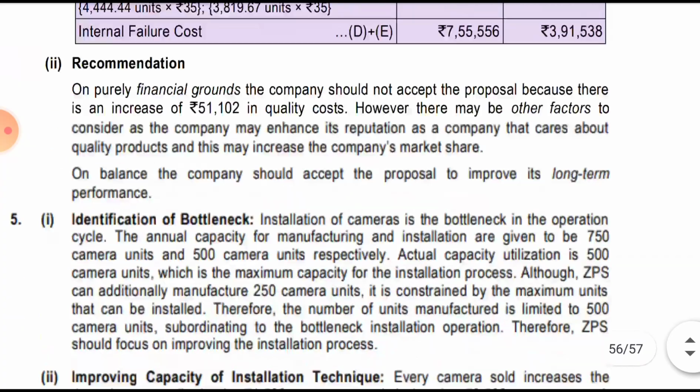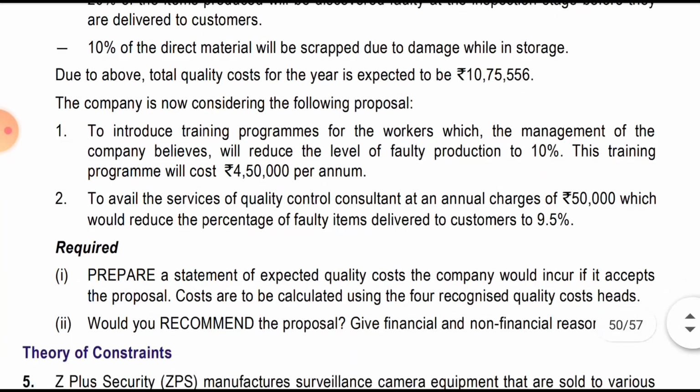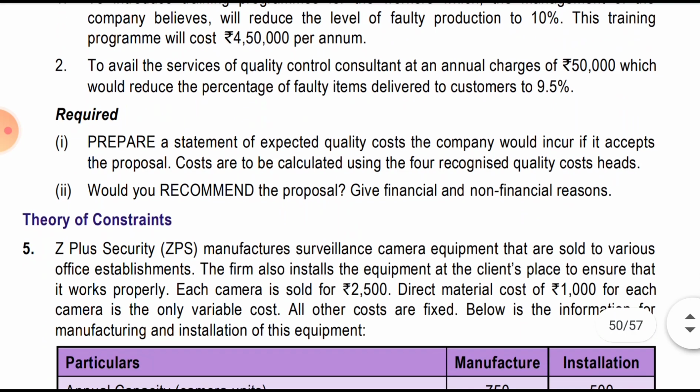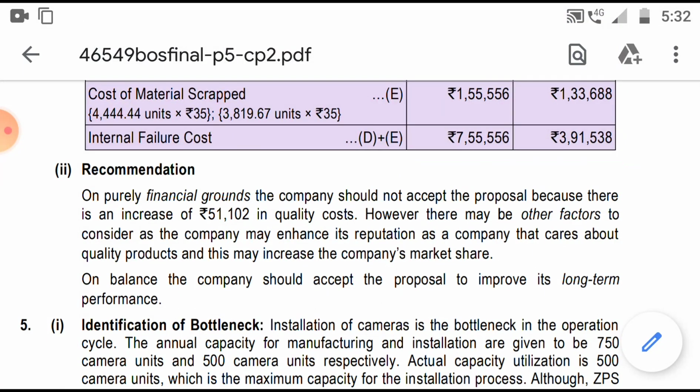So, recommendation, the second point that they asked in the required part: would you recommend the proposal, give the financial and non-financial reasons? For the financial reason we just see the figure which is beneficial in cost and profit terms, and for non-financial we always see the long-term perspective which is beneficial.